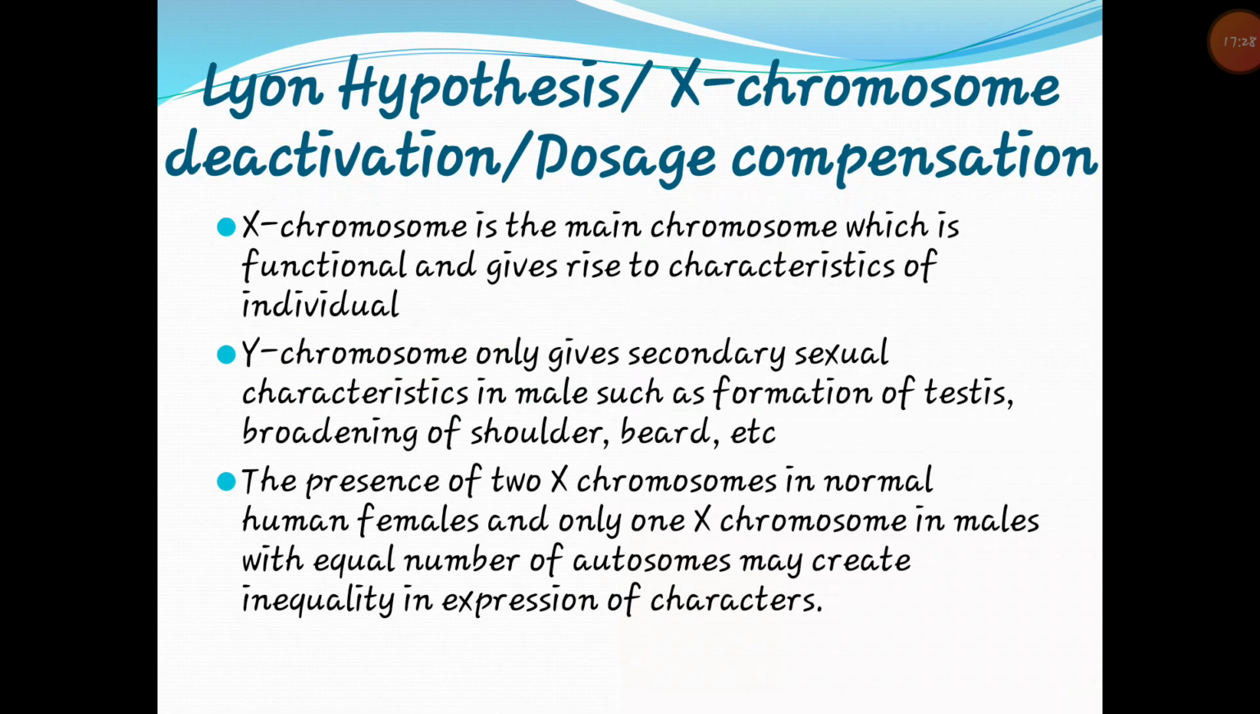Then next is the hypothesis of X chromosome inactivation, or lyonization, Lyon's hypothesis, or dosage compensation. Here the X chromosome is the main functional chromosome and gives rise to the characteristics of the individual. The Y chromosome only gives secondary sexual characteristics in males, such as formation of testes, broadening of shoulders, and beard. The presence of two X chromosomes in normal human females and only one in males, with an equal number of autosomes, may create inequality in the expression of characters.